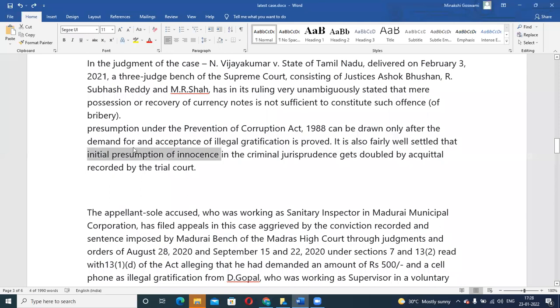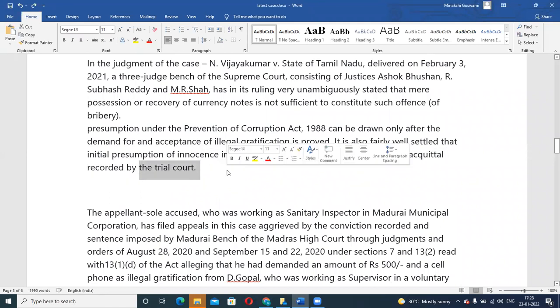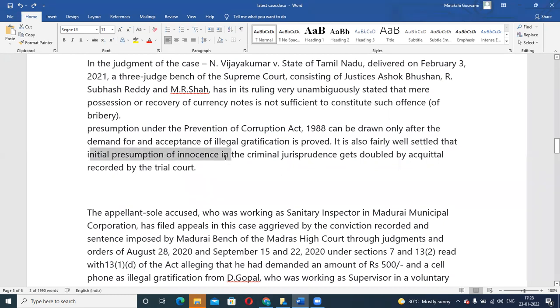Fine. But this presumption gets doubled by acquittal recorded by the trial court, because in trial court they would do this entire trial thing, right? All the witnesses, everything, evidences, everything would be seen. After that, if the trial court has acquitted the person, it adds on to this initial concept of presumption of innocence, right? Even after seeing the evidences and all the other stuff, the trial court has concluded that the person is innocent. So that sort of adds on to this initial point.